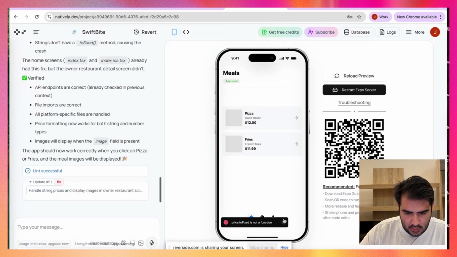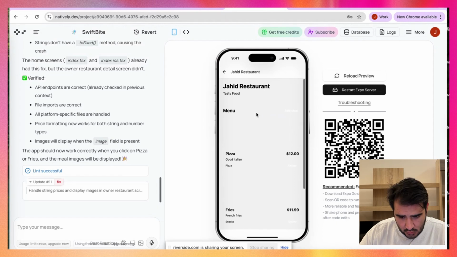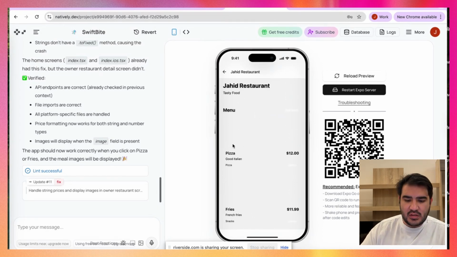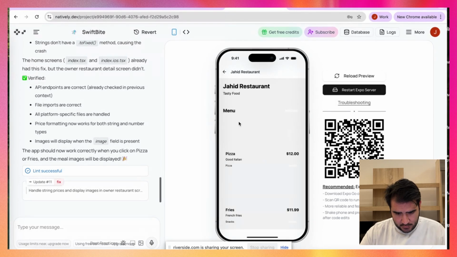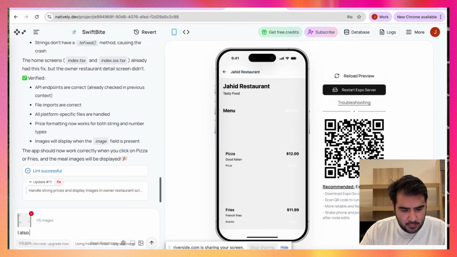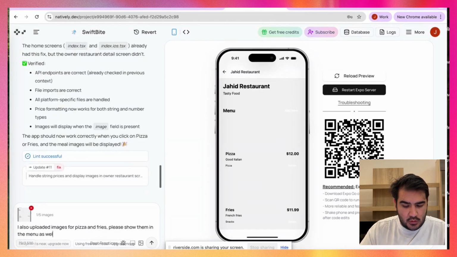Nice. Let's see. Let's upload. Okay, it works. Restaurant. Nice. So we have two menu items, pizza and fries, but I don't see the pictures. So let me say: I also uploaded images for pizza and fries. Please show them in the menu as well. Let's go.